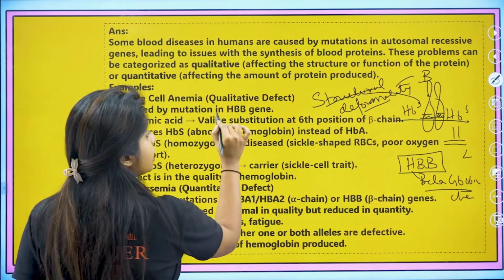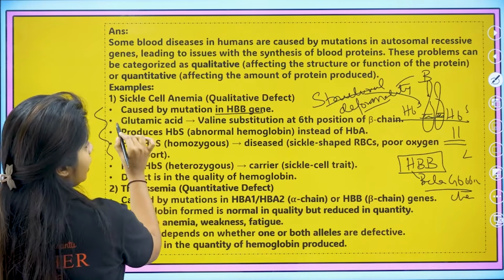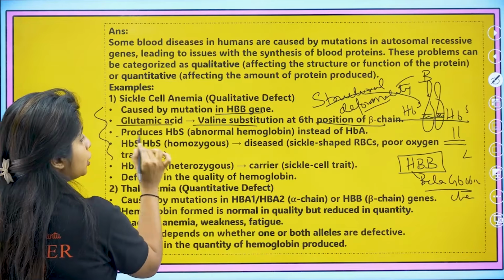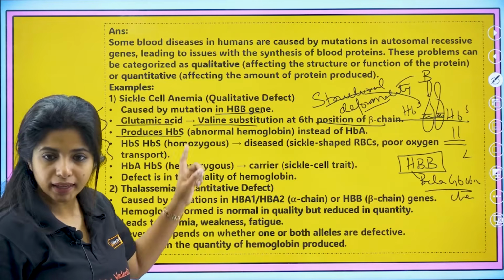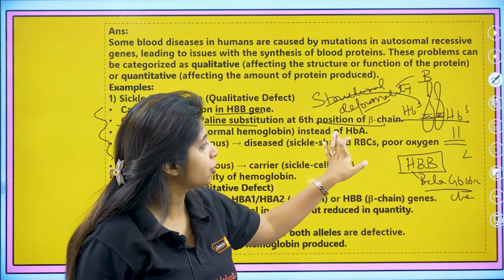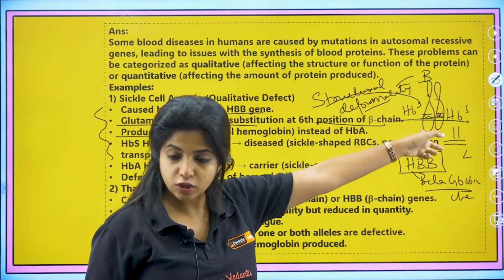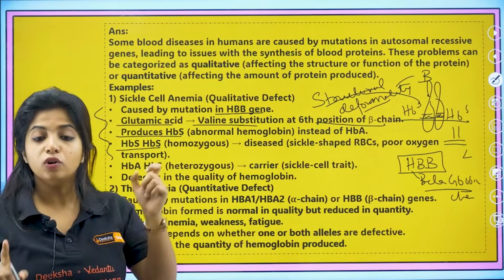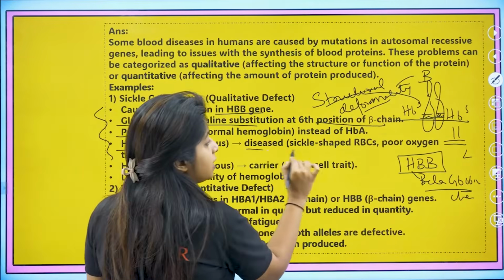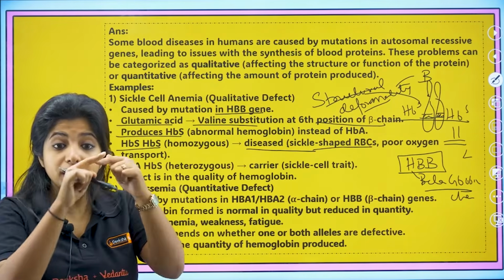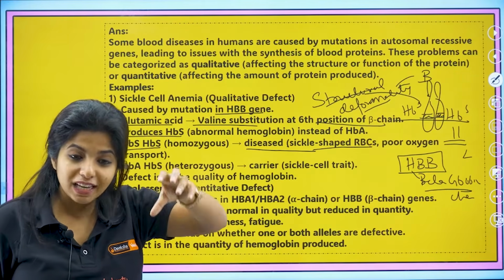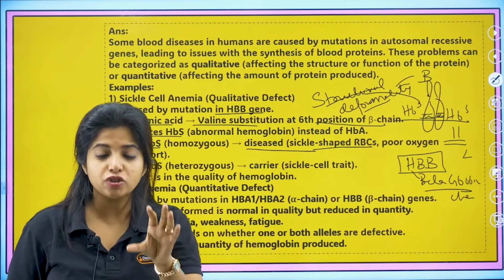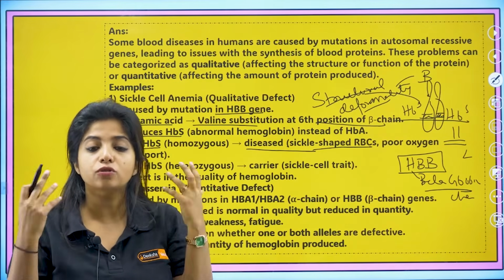So it is caused by a mutation in the HBB gene. Glutamic acid is substituted by valine at the 6th position of the beta chain, producing HBS. That is the abnormal hemoglobin instead of HBA. Now when both are HBS, the homozygous condition, they would be diseased. The RBC would be sickle shaped. Why? Because the hemoglobin is formed of a bad beta globin chain. It's not structurally proper, which is why the structure of the RBC also gets affected.